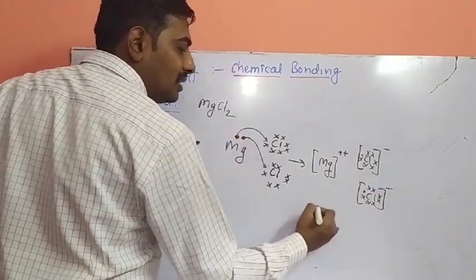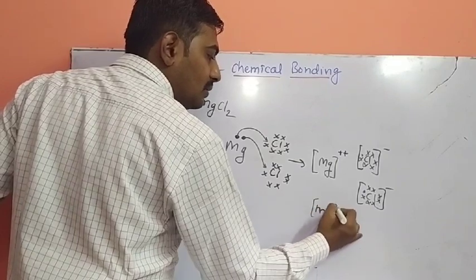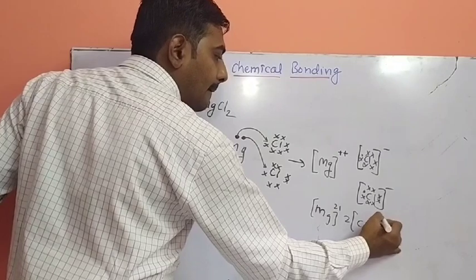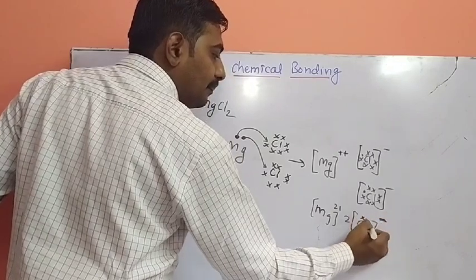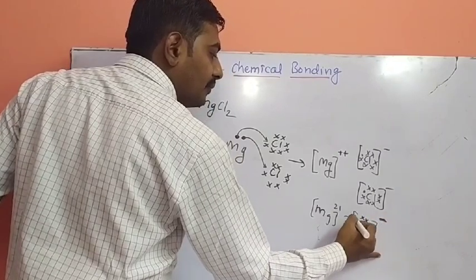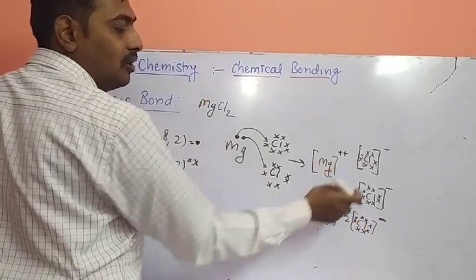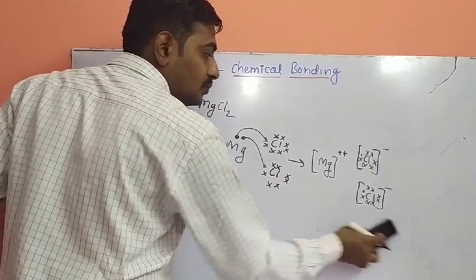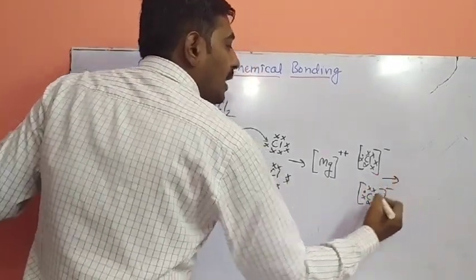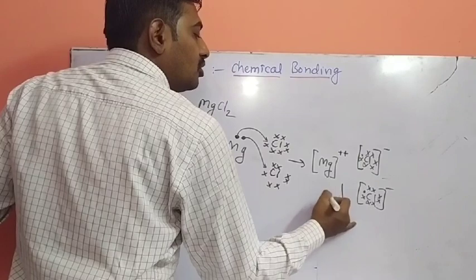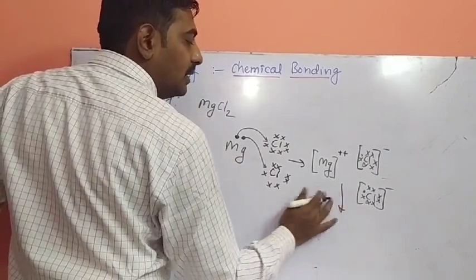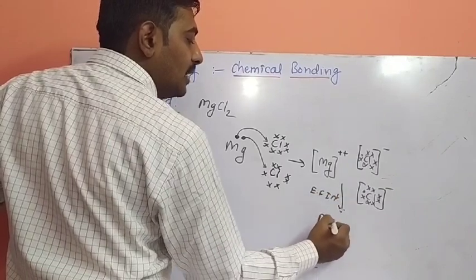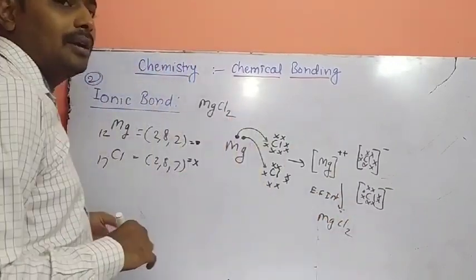Or you can directly write like this: Mg2 plus and 2 Cl minus. You can write this way or that way, both are the same. Again, electrostatic force of interaction. Here electrostatic force of interaction. It will form MgCl2 as an ionic compound.